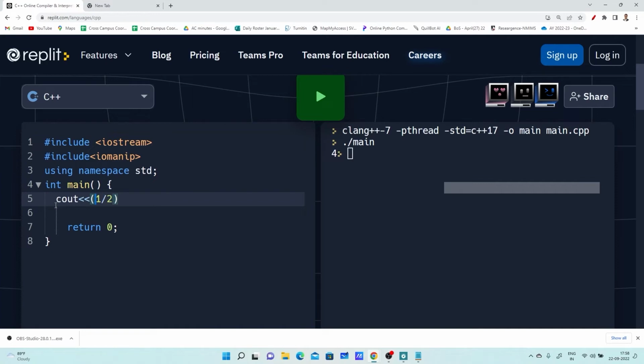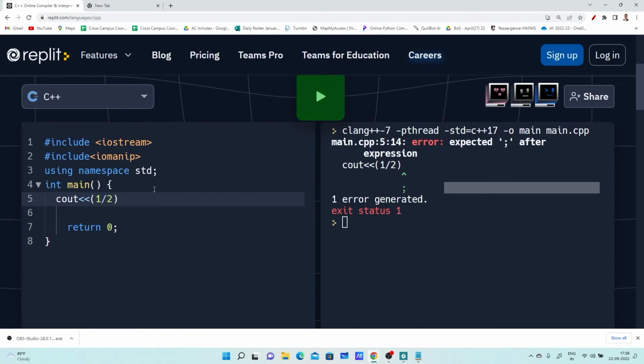0. Confirm. Output will be 0. Why? Because if you are dividing any integer by an integer, the result will be an integer. So in this case, the result is 0.5, but in an integer number, the decimal point and the digits after it will be truncated, deleted, discarded. So according to this, the output will be 0.